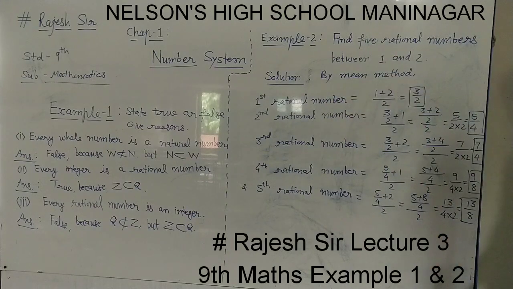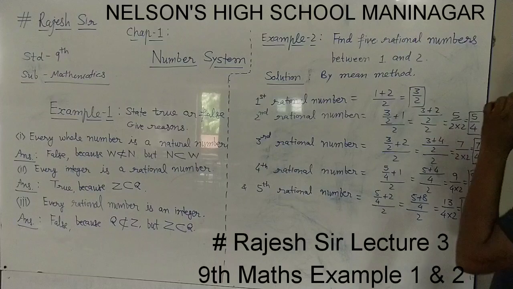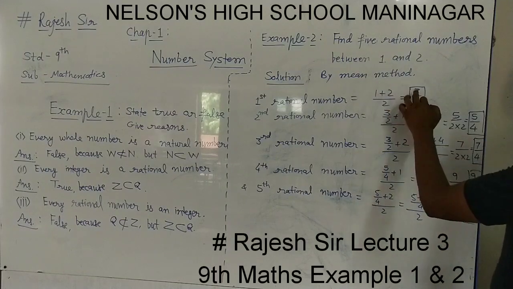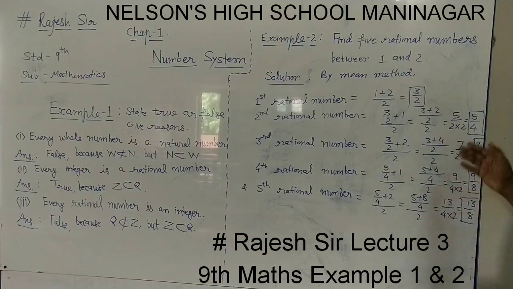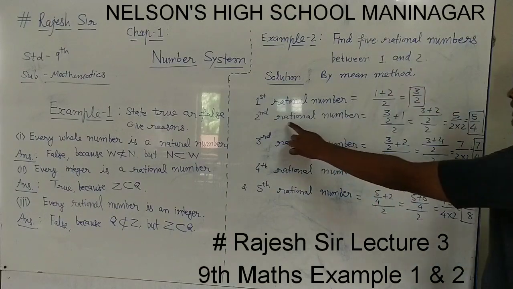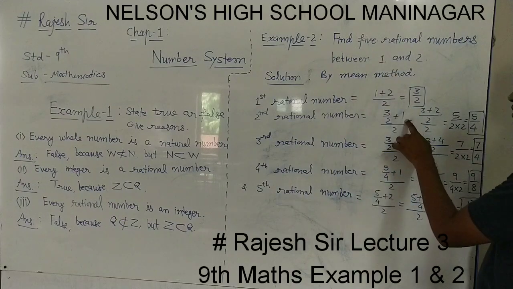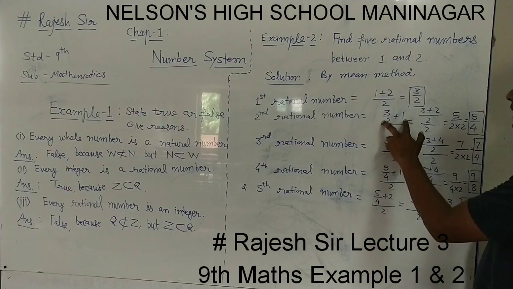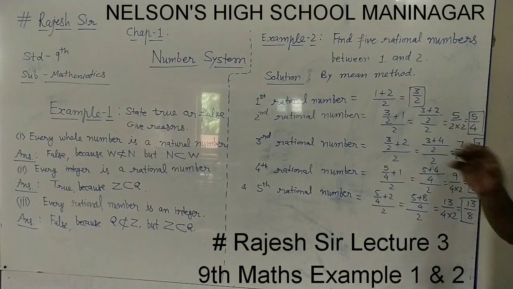Now to get the second rational number, we have 1, 2 and 3 by 2, three numbers. We can take the mean of 1 and 3 by 2, or the mean of 2 and 3 by 2; we can follow any. I have taken the mean of 3 by 2 and 1: add 3 by 2 and the given number 1, and divide by 2. The mean of these two numbers will give the second rational number.